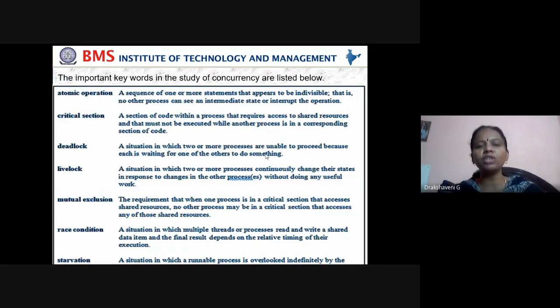Deadlock is a situation in which two or more processes are unable to proceed because each is waiting for one of the others to do something. Livelock is a situation in which two or more processes continuously change their states in response to changes of the other process without doing any useful work.